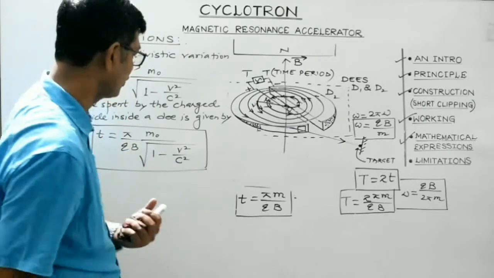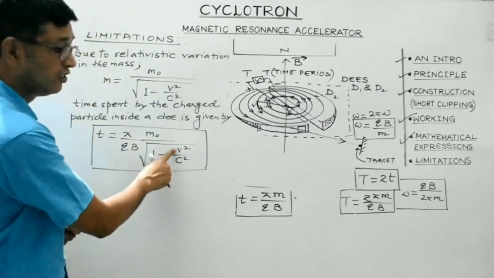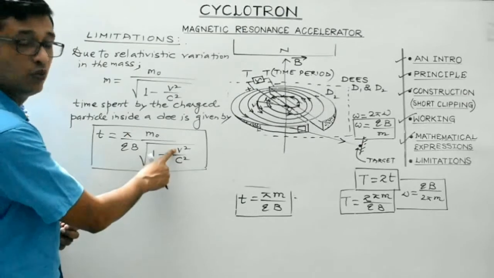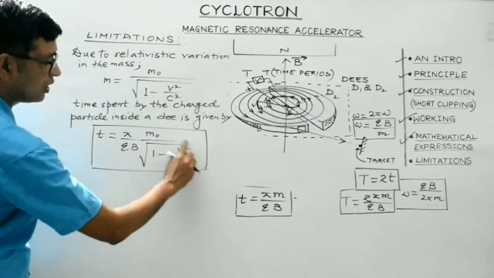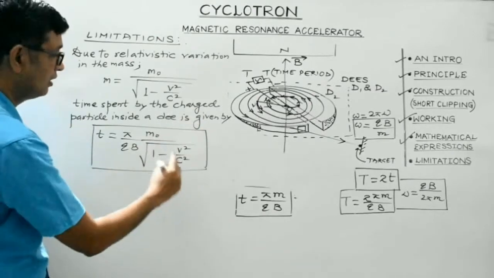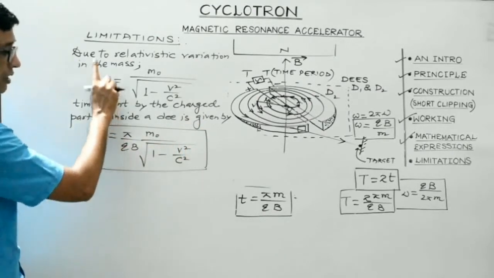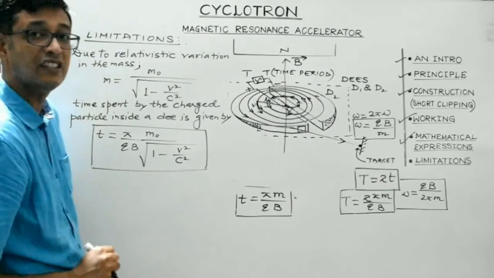Again, let me convince you. Now with the increase in the speed of the charged particle, what happens is this term, square root of 1 minus v square by c square, will be decreasing. So when the denominator decreases, the fraction also increases.